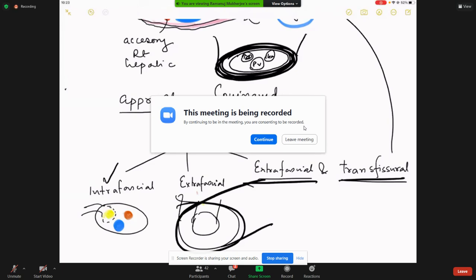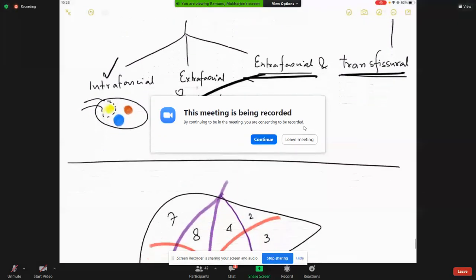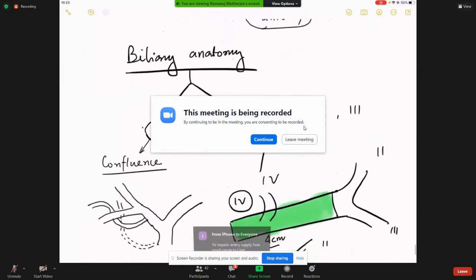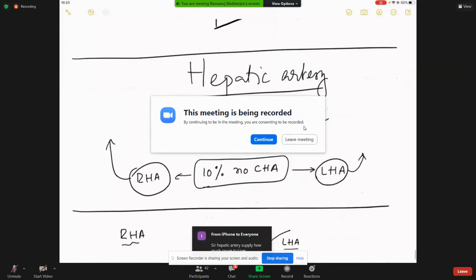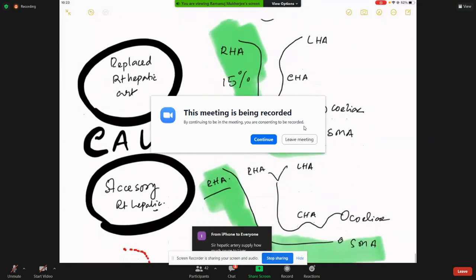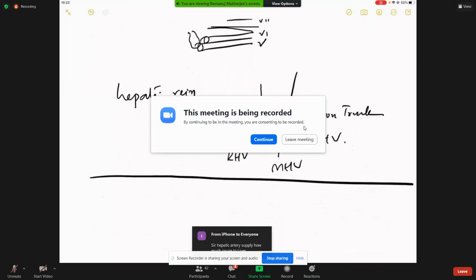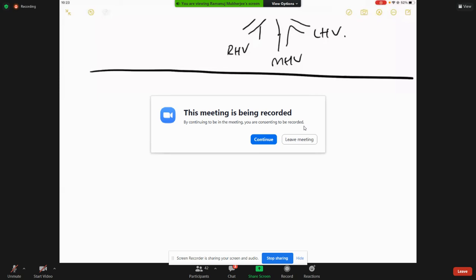Excuse me, sir. While identifying the segments, we definitely need some radiological backup, right? Always. Now, how do you learn? I will tell you how I learned. First of all, I learned it from the books that you are reading.